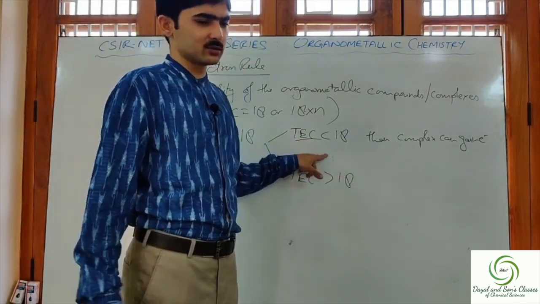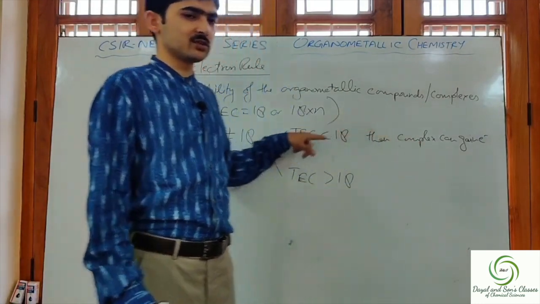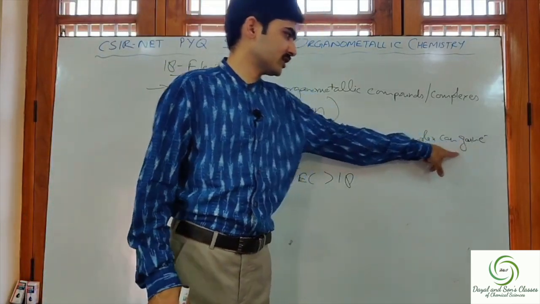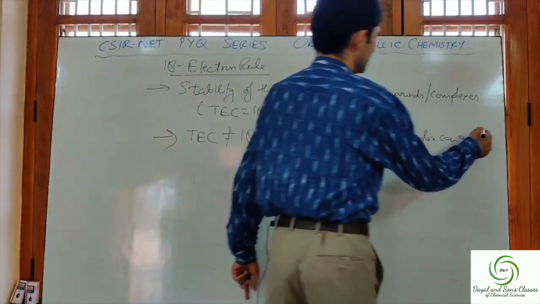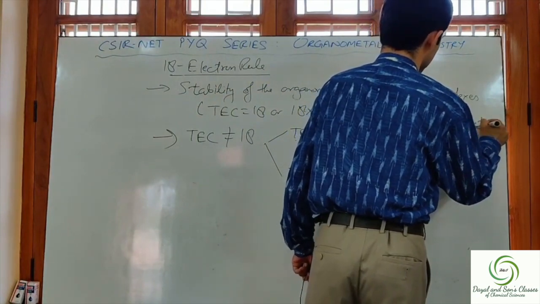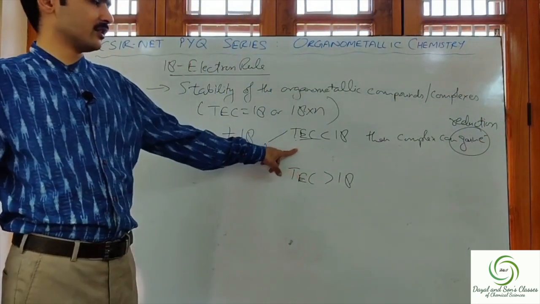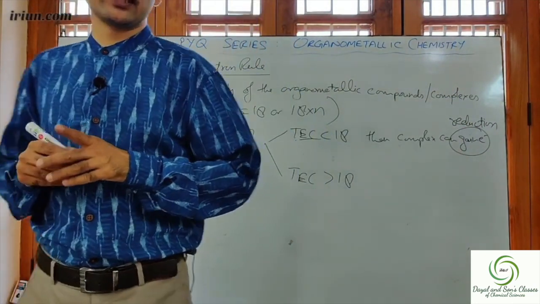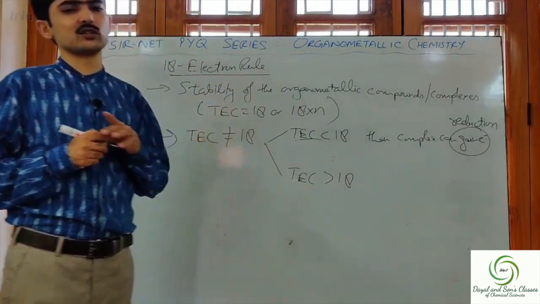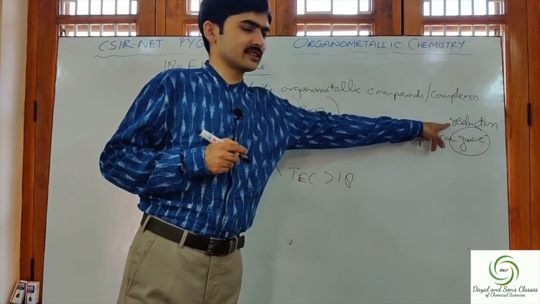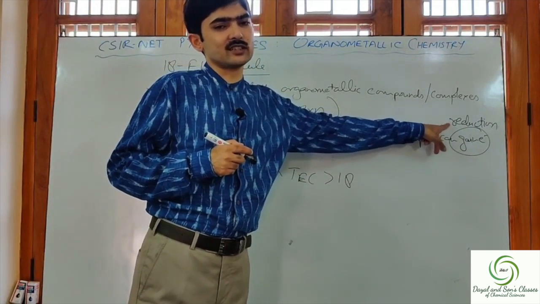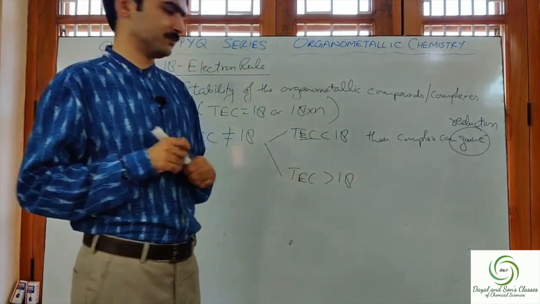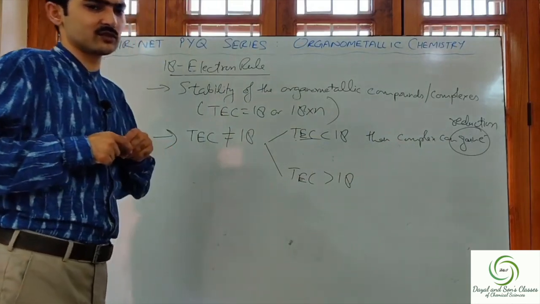The complex will tend to gain the electron in order to make its total electron count 18. So what does this gain of electron mean? Gain of electron means reduction. So any compound which has TC less than 18 has a tendency to get reduced easily than the ones having total electron count equal to 18. These will have a greater tendency to gain the electron, that is, they will get reduced easily. Greater the difference, greater are the chances of it getting reduced.